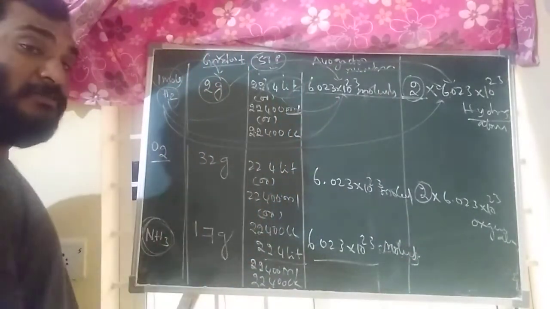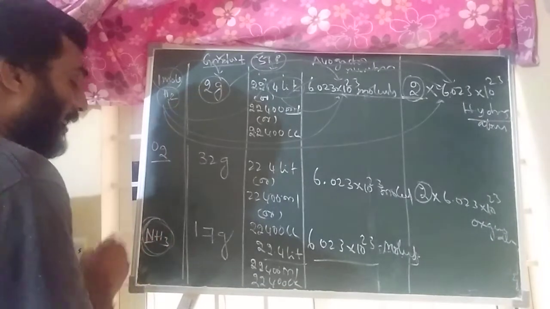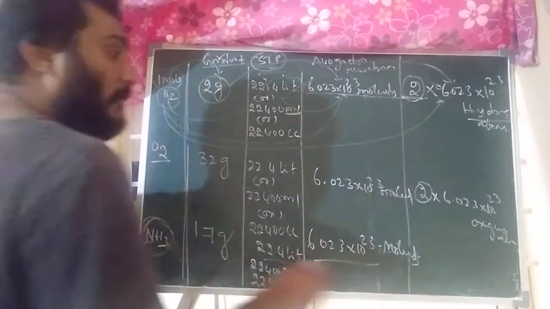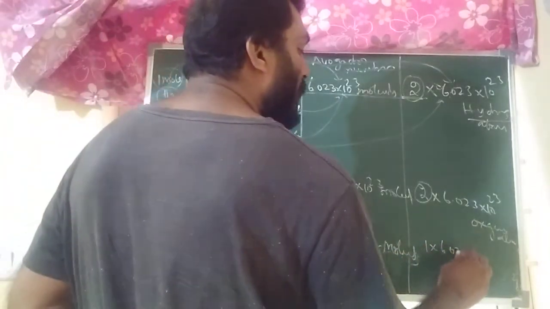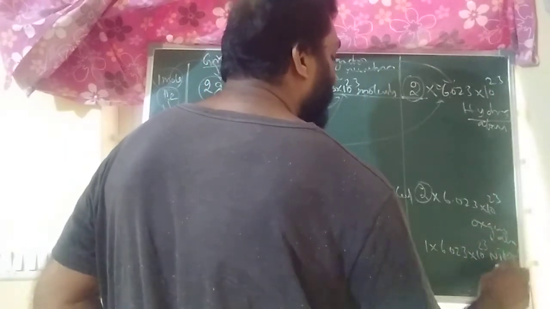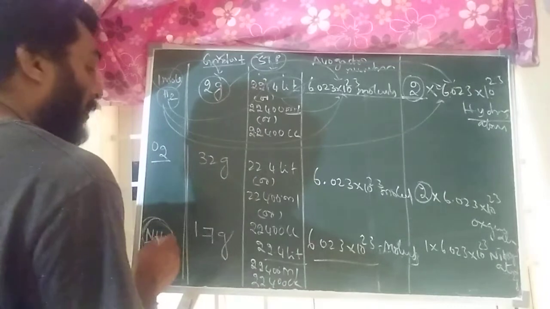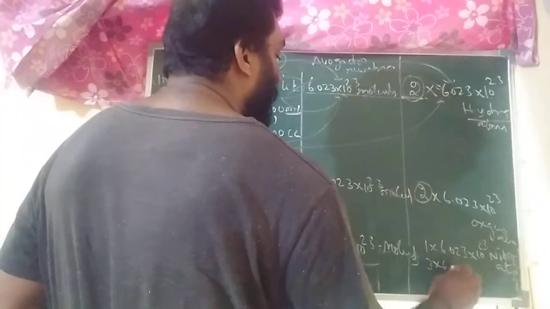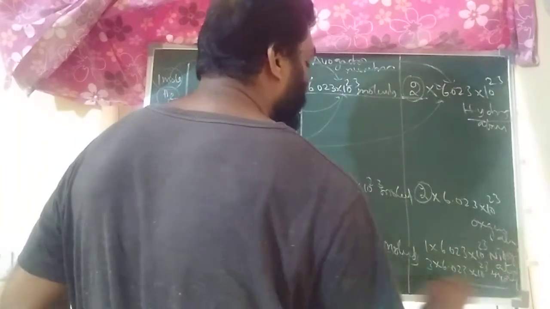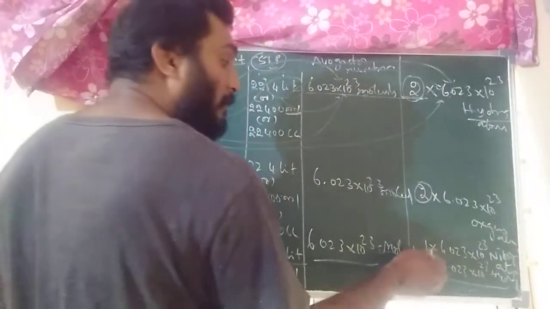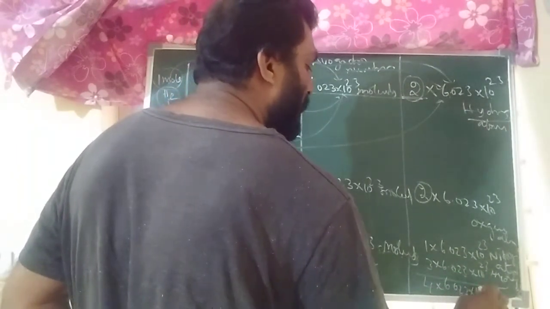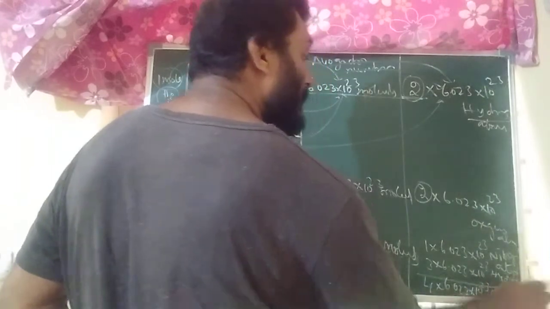So in terms of atoms, listen carefully. How many nitrogen atoms are there? How many hydrogen atoms are there? They will ask in 1 mole. In 1 mole, 1 into 6.023 into 10 to the power of 23 nitrogen atoms. 3 into 6.023 into 10 to the power of 23 hydrogen atoms. Total number of atoms: 3 plus 1, 4. 4 into 6.023 into 10 to the power of 23 atoms.